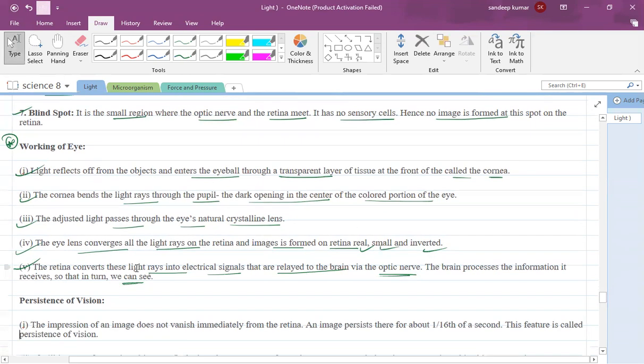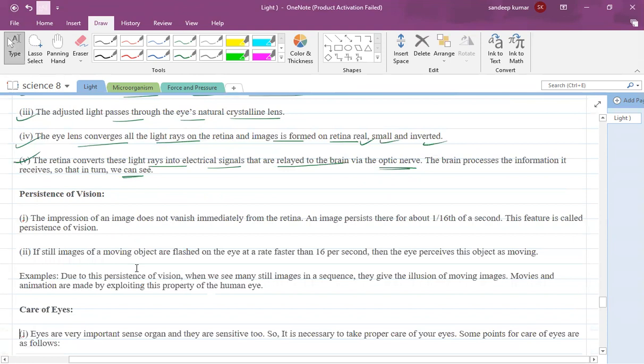Next, you should also know about the persistence of vision. The impression of an image does not vanish immediately from the retina. An image persists there for about 1/16th of a second. This feature is called persistence of vision. So if still images of moving objects are flashed on the eye at a rate faster than 16 per second, then the eye perceives the object as moving.